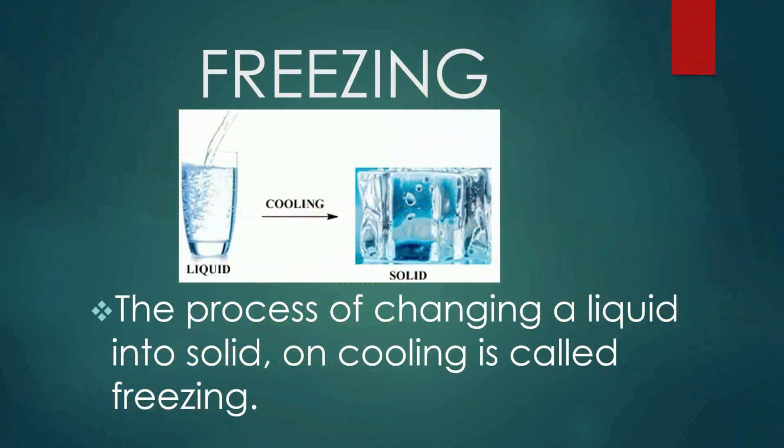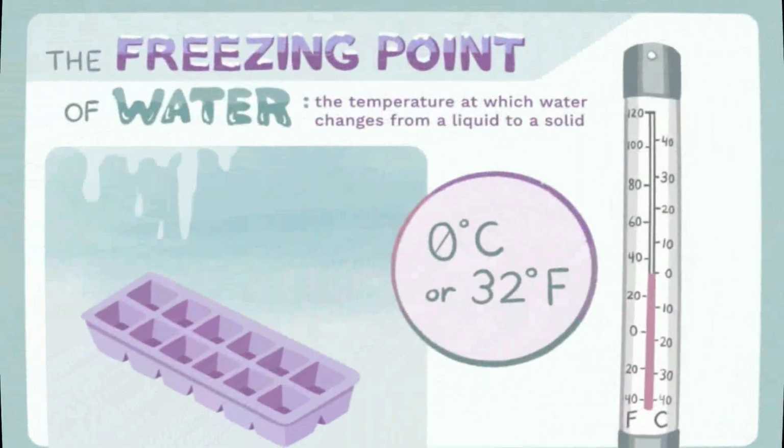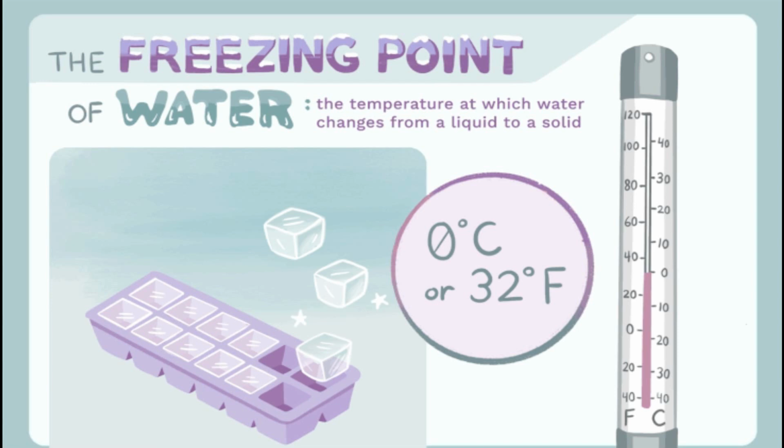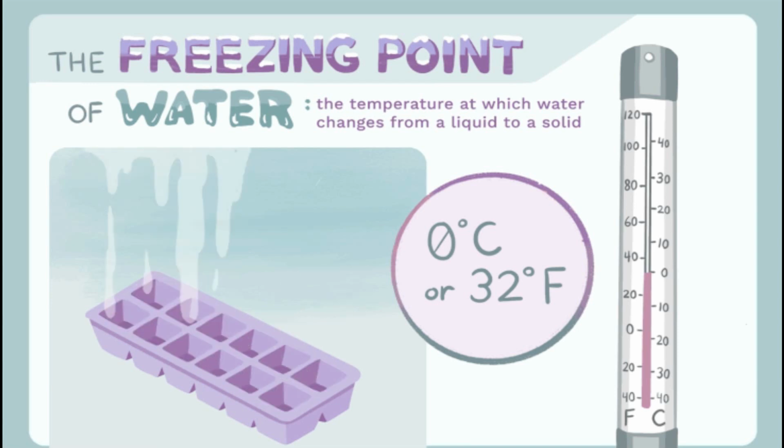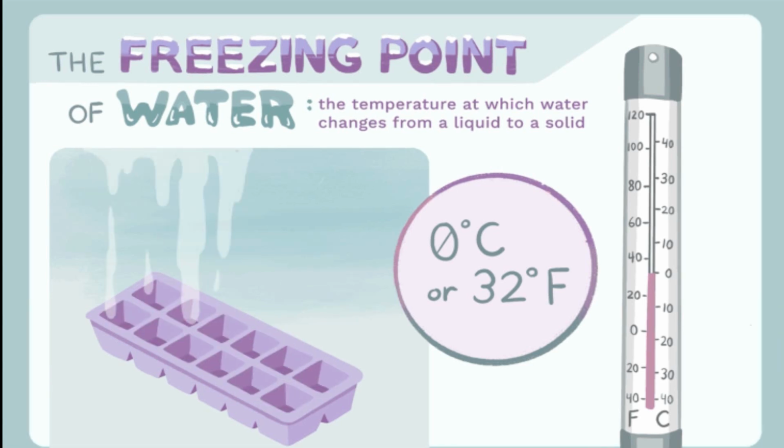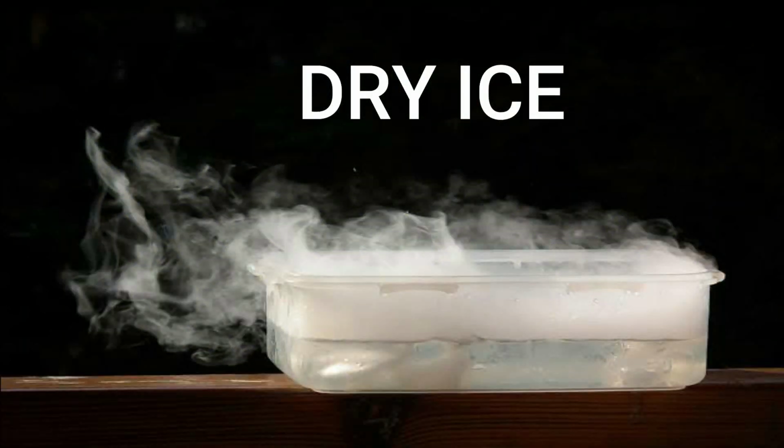And the next process is freezing. When the liquid is cooled, the molecules move close together and turn into the solid. This process of changing a liquid into solid on cooling is called freezing. What is the example of freezing? Water on freezing changes into ice. One more example, children. On freezing, carbon dioxide gas turns into a solid form, which is called dry ice.